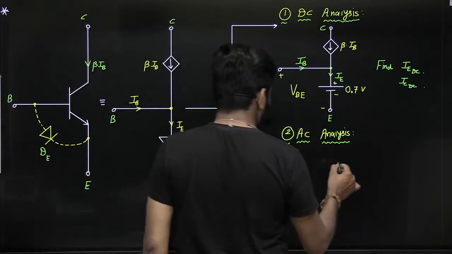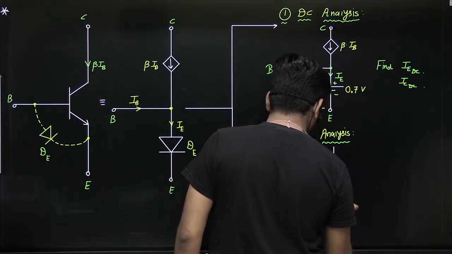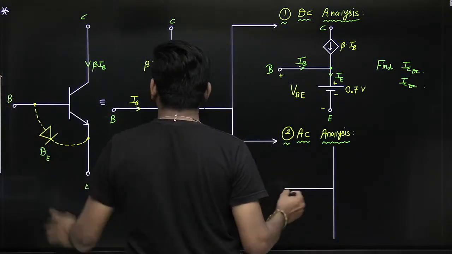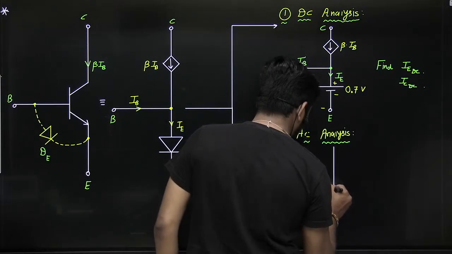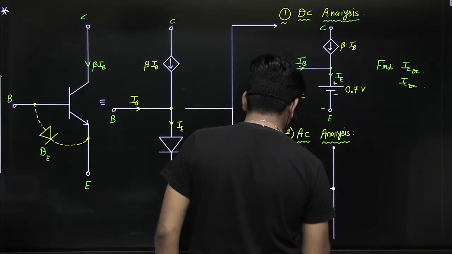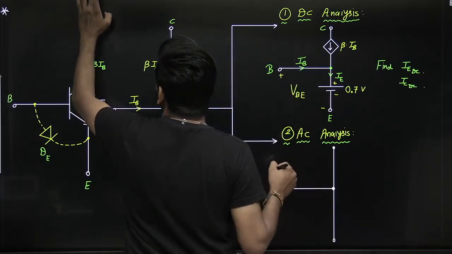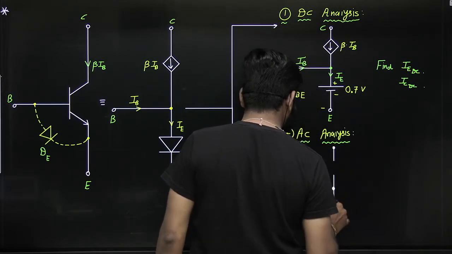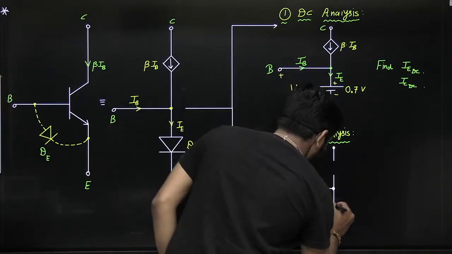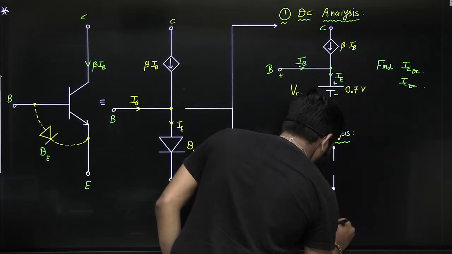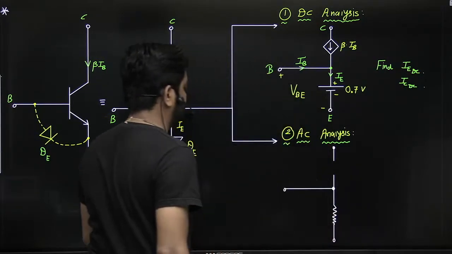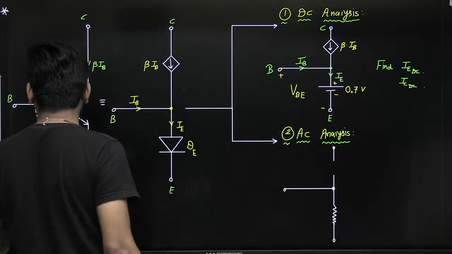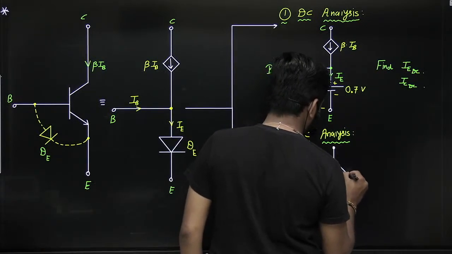You have to replace the diode with dynamic resistance, and I'm marking it as small re, because it is at the emitter through which the emitter current is flowing, that's why.